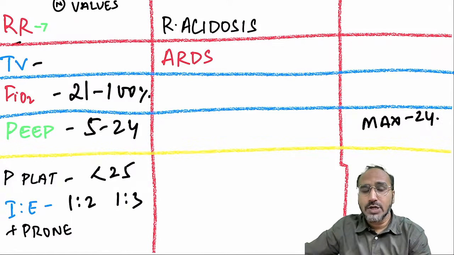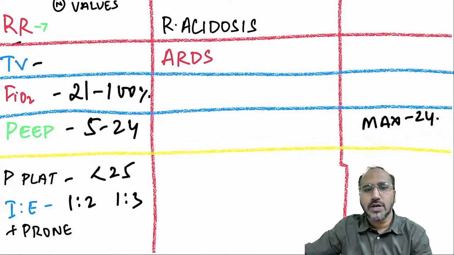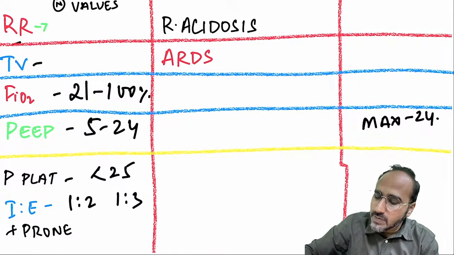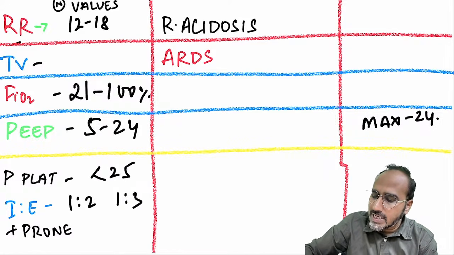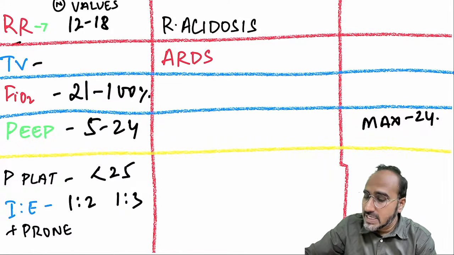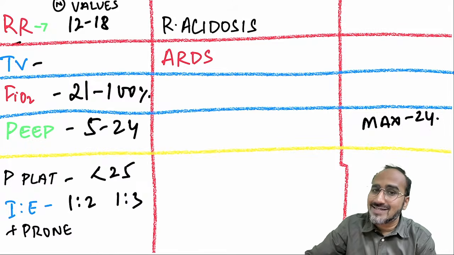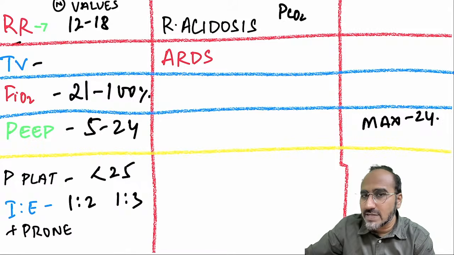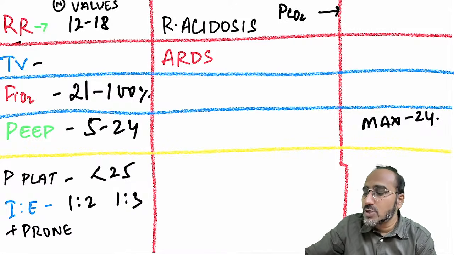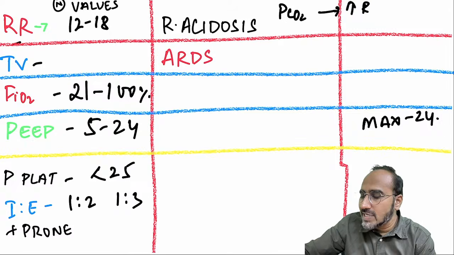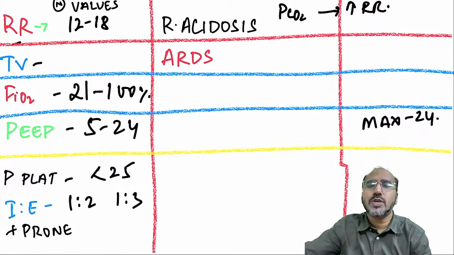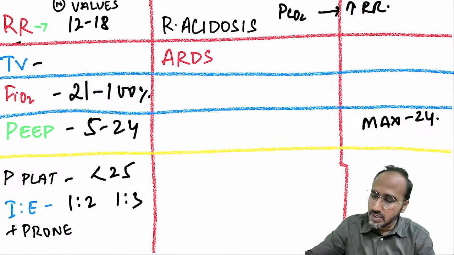Next, guys, we need to understand this. While setting the ventilator, what are the normal values? The respiratory rate that we keep is how much, guys? 12 to 18. But in case the patient is having respiratory acidosis, where his PCO2 or carbon dioxide levels are high, in that case you can increase the respiratory rate. Any values, 20, 24, 30 also you can take it to wash out the carbon dioxide.